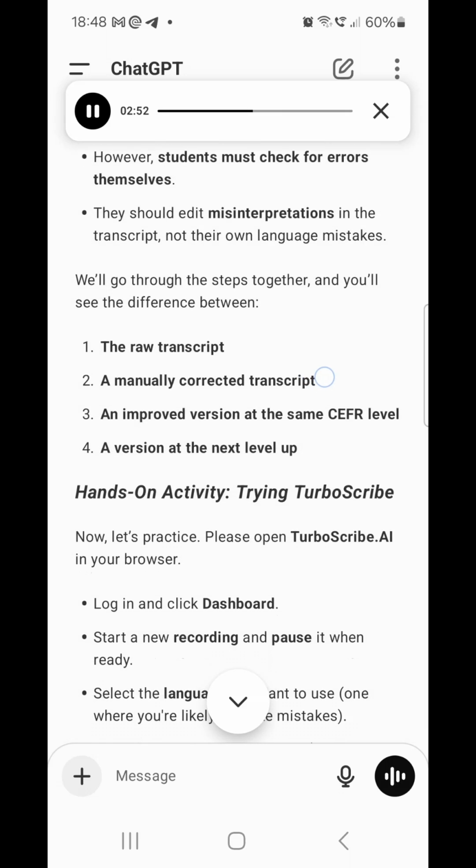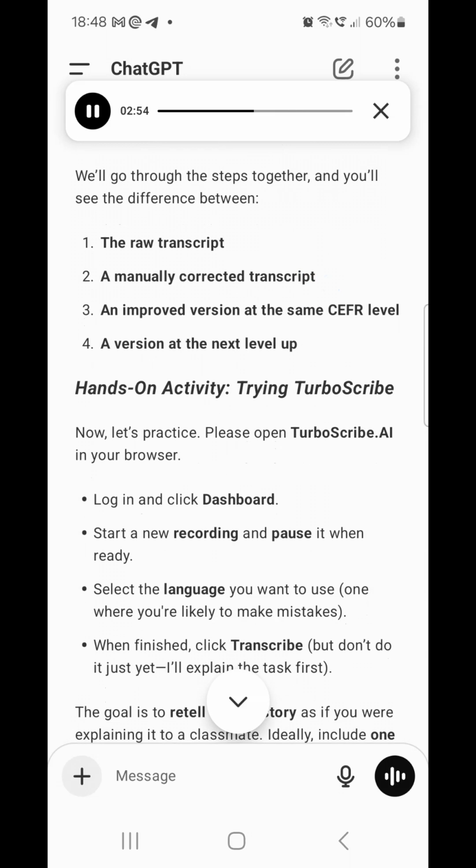We'll go through the steps together and you'll see the difference between 1. The raw transcript, 2. A manually corrected transcript, 3. An improved version at the same CEFR level, 4. A version at the next level up.